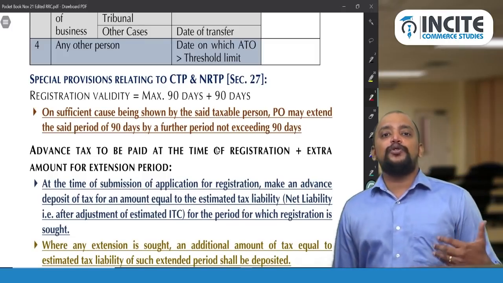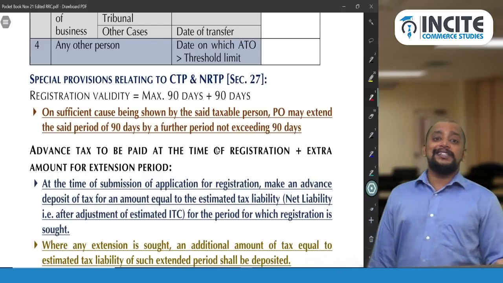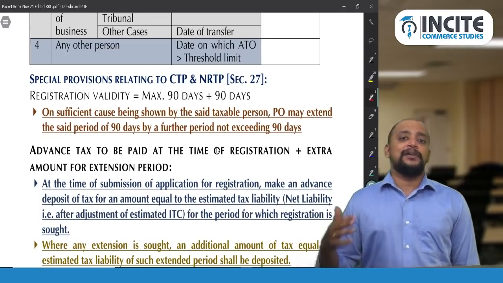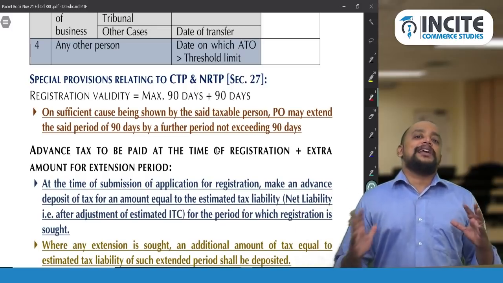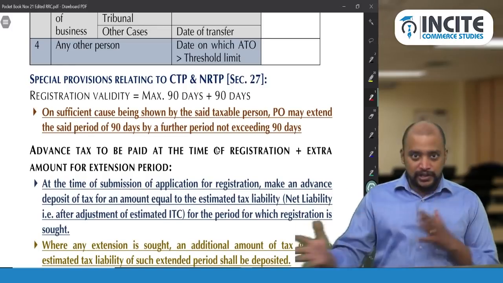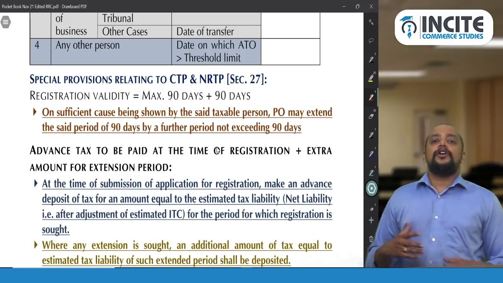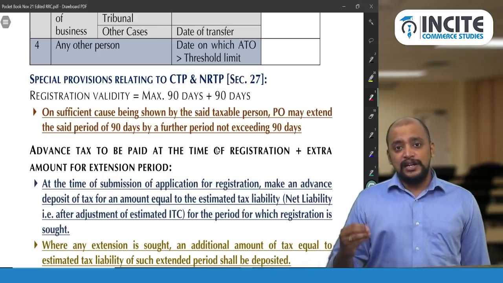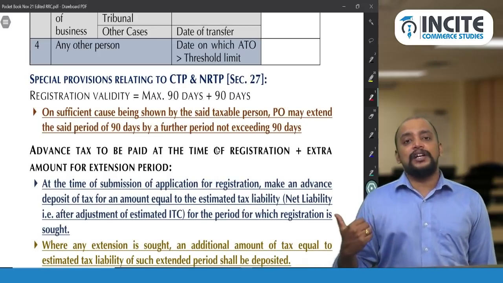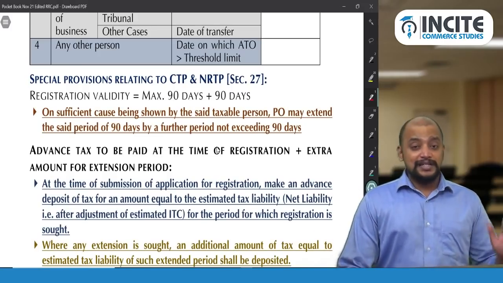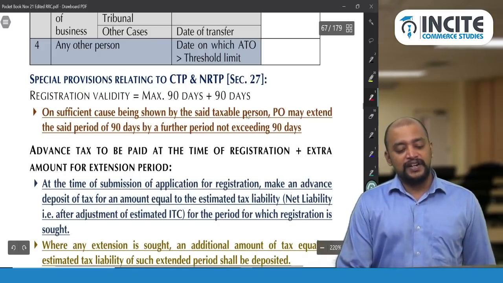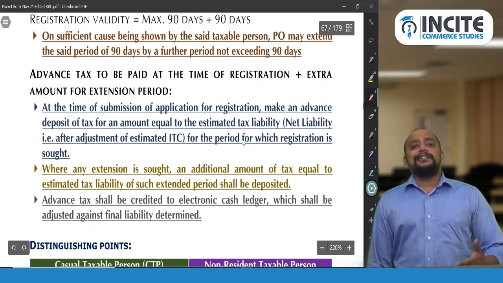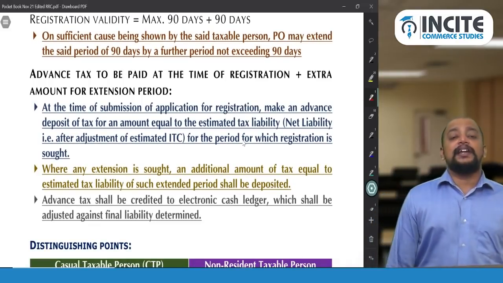Logic is simple: if they stay more than 180 days, then they will be called a resident. Right? So then what they need to do? They need to get a physical place of business registered permanently. But maximum 180 days only they can stay in a particular state at a stretch. So for 180 days. And then more than 180 days they need to get a physical premises and they need to get a permanent registration. Okay, but first is 90 days and then only it will be extended for a further period of 90 days by the proper officer. And for whichever period they are making application for registration, they need to make an advance tax payment.